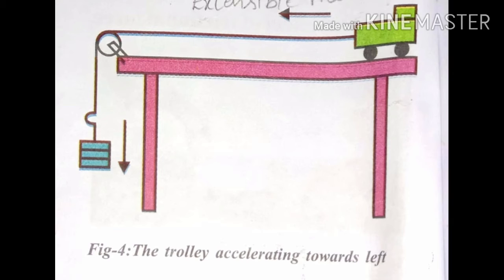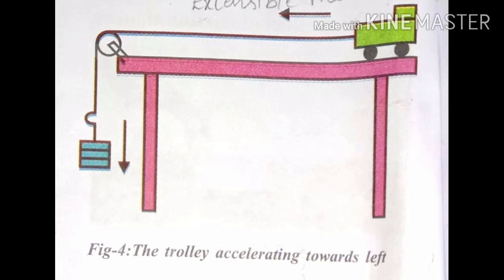First of all, the procedure: take a small toy trolley and keep a small wooden block on it as shown in the given picture. Tie an inextensible string to the trolley and pass it over a pulley, and the other end of the string is fixed to a weight hanger. So here, a toy trolley and a small wooden block. An extensible string means elastic type. This type of string is not suitable for this activity. So we take an inextensible string.